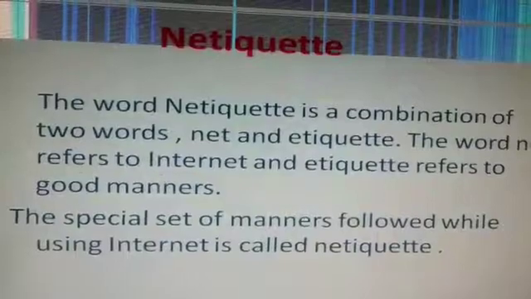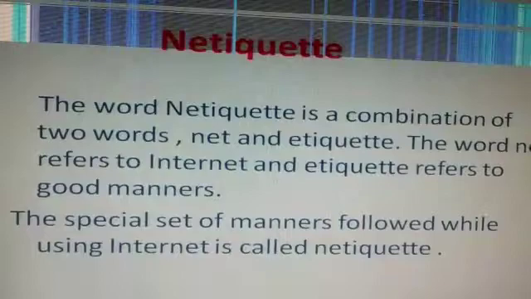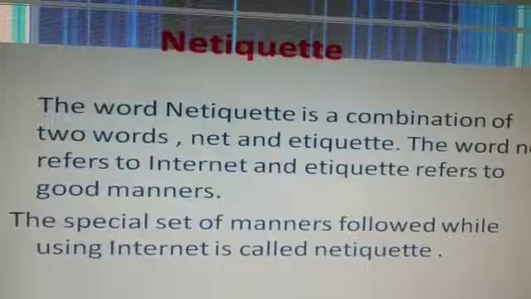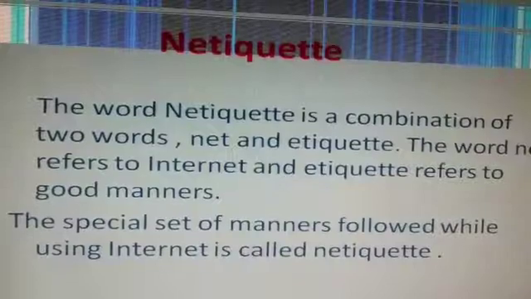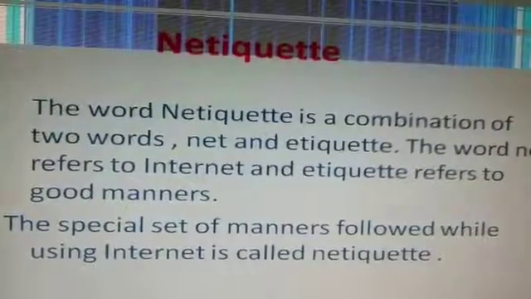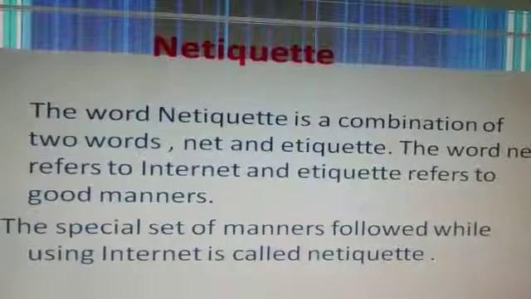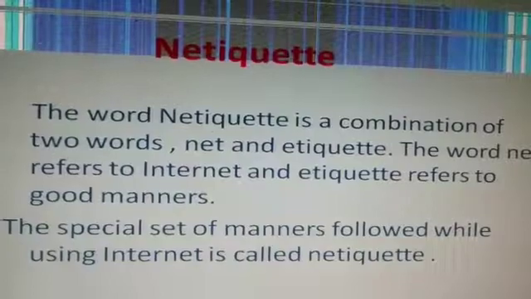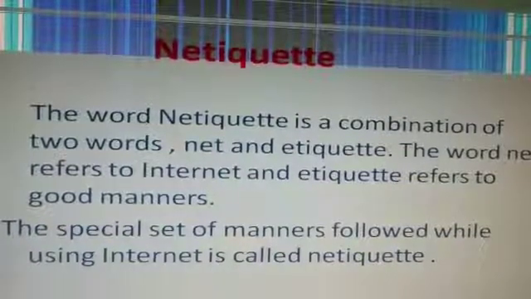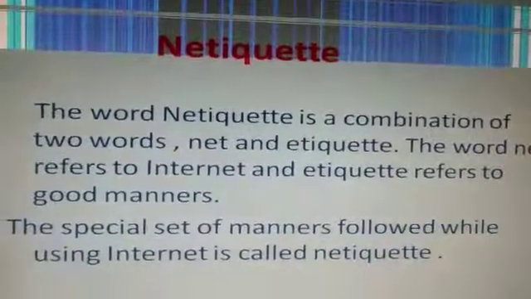Next one is netiquette. The word netiquette is a combination of two words. You can see here, this word is the combination of two words. First one is net and second is etiquette. The word net refers to the internet and etiquette refers to good manners. The special set of manners followed while using internet is called netiquette.